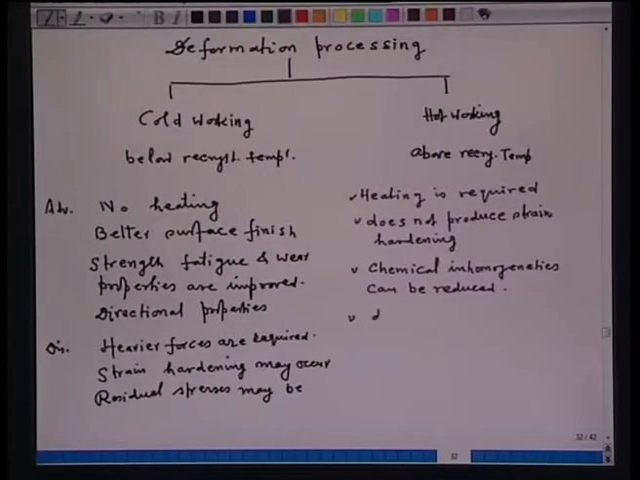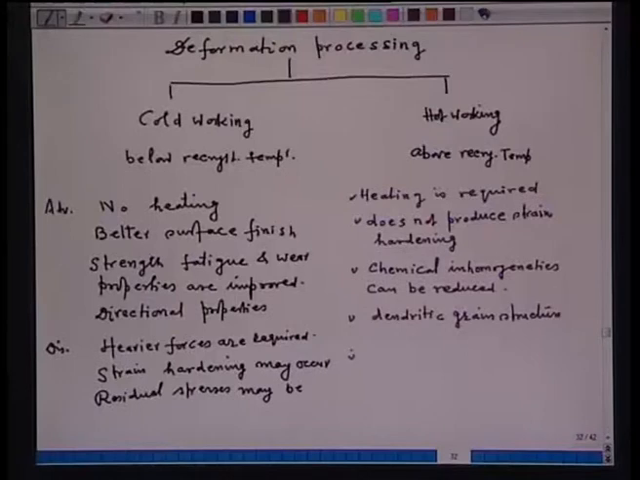Then the dendritic grain structure, small gas cavities, and shrinkage porosity formed during solidification in large sections can be modified during hot working to produce fine, randomly oriented spherical shaped grains, which results in better properties. Then hot working also results in reorientation of inclusions.